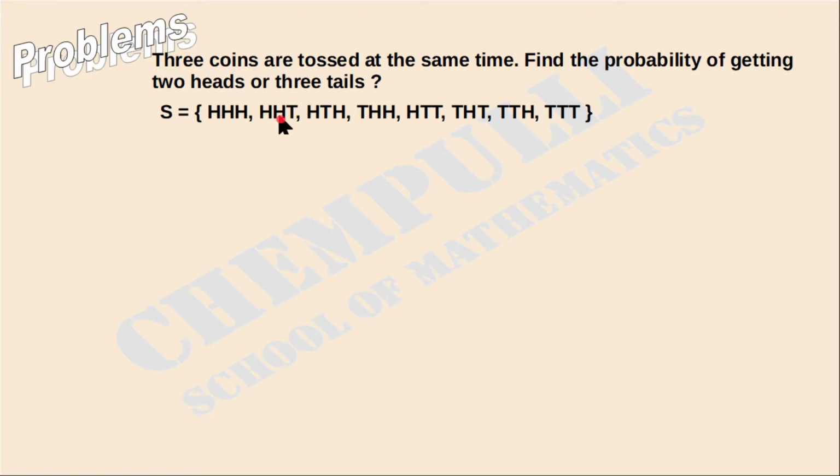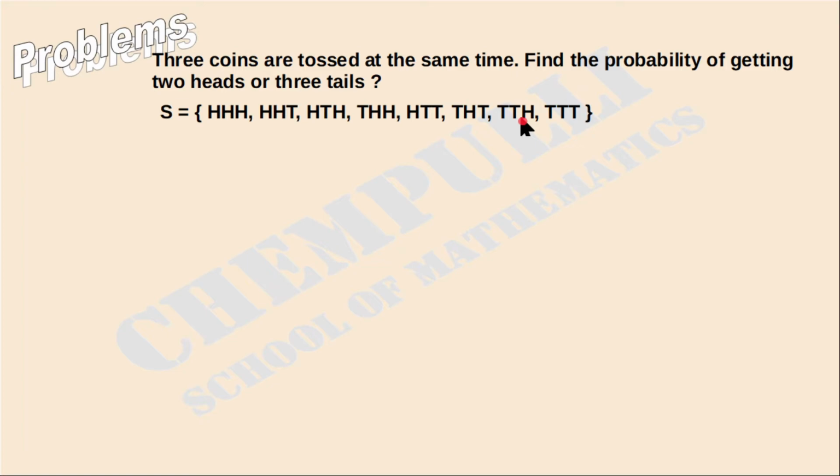The meaning of this one is first 2 coins show head and the third one shows tail. Then here the first coin shows head, second coin shows tail, the third coin shows head. Then here first coin tail, head, head. Now here in this case we took the 2 head case. Then next take the 1 head case, that is only first coin shows head, only second coin shows head, only third coin shows head. That is the 3 cases.